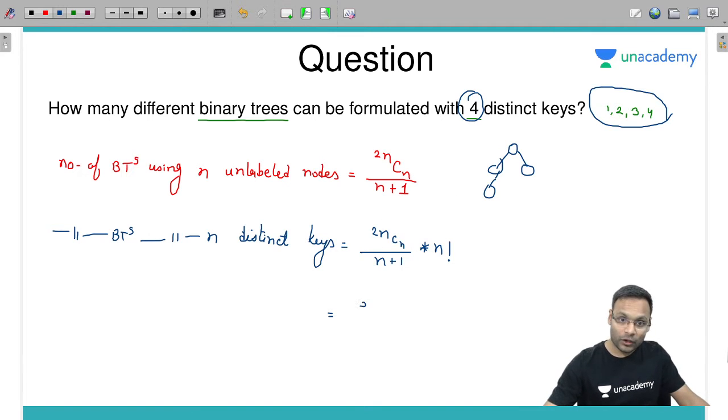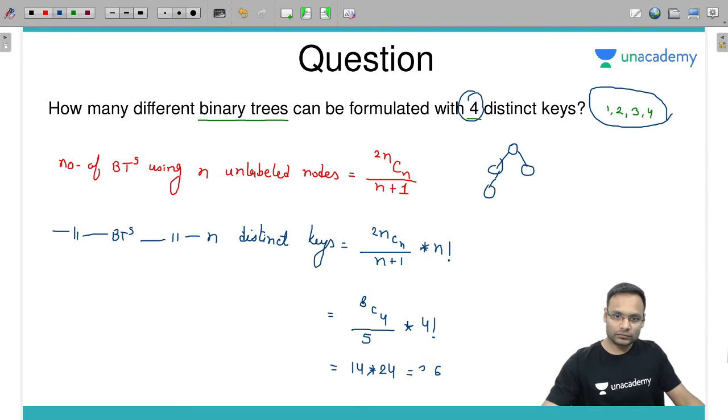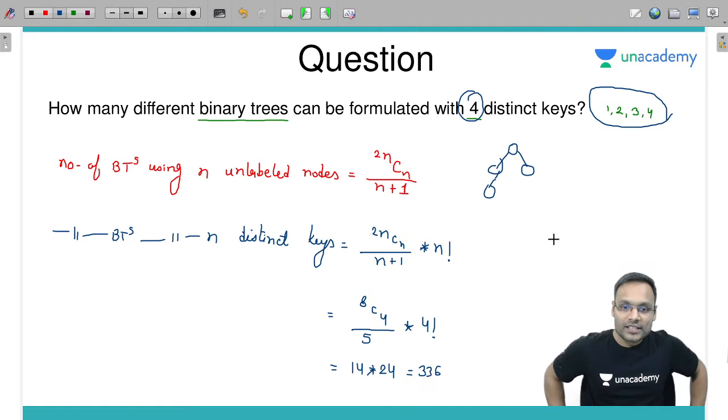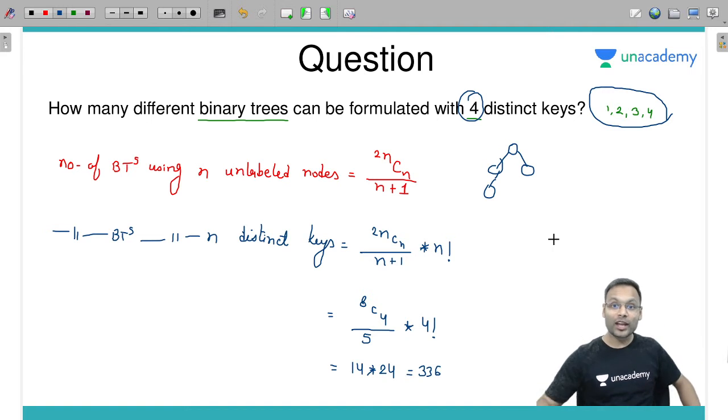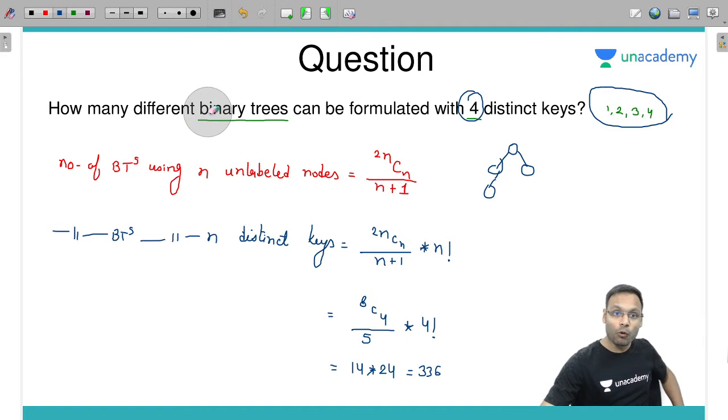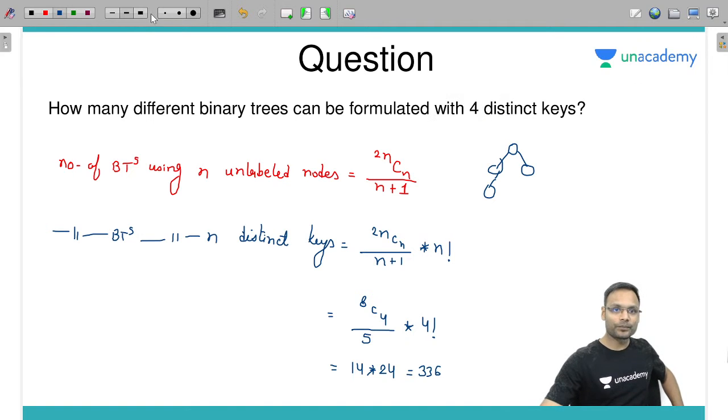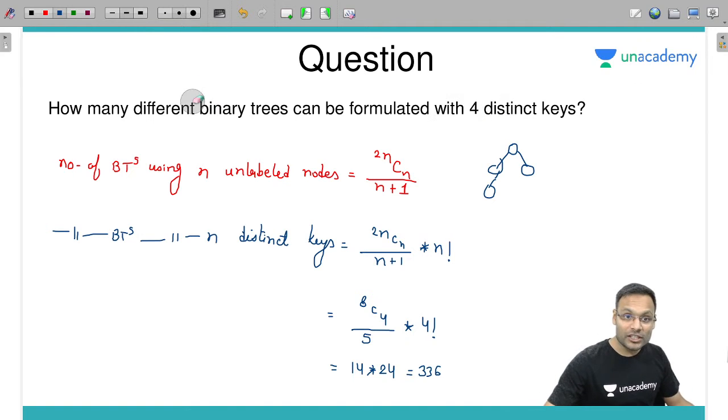n value is 4, so 8C4 divided by 5, into 4 factorial. And that will be 14 into 24. Can somebody calculate how much it is? 336. 336 trees you can formulate using 4 distinct keys. That's the answer. Why? Just because we are formulating only binary trees, general trees.